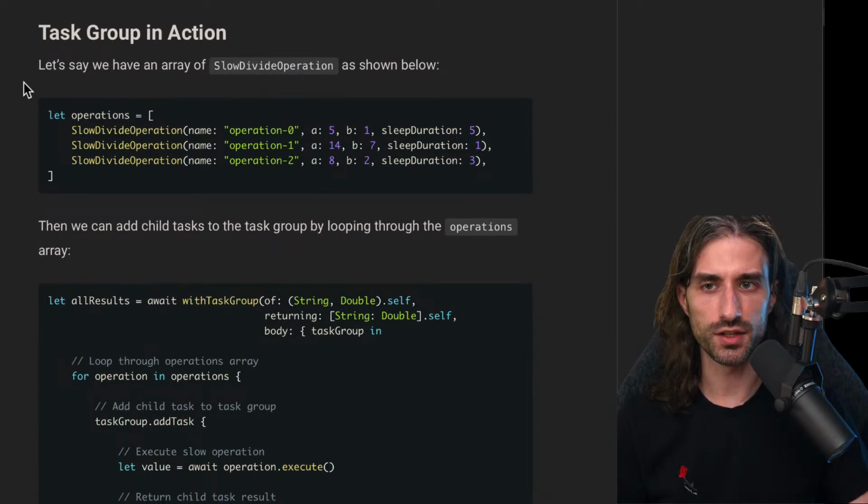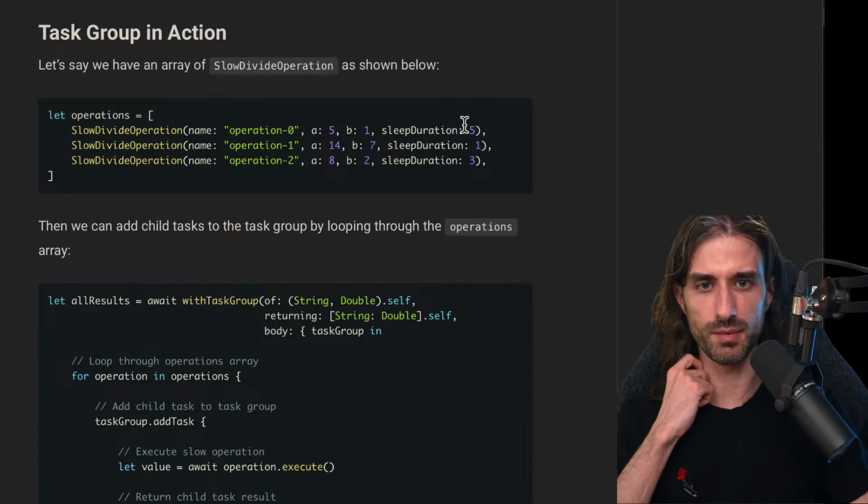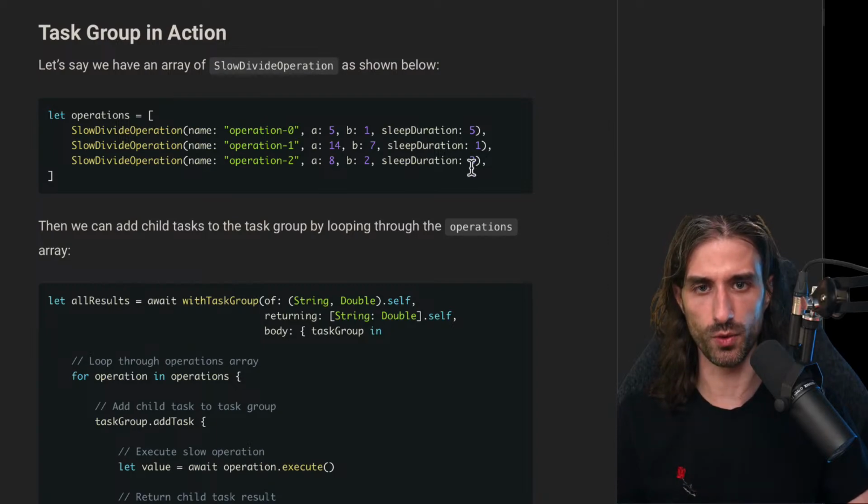So, the task group in action. Let's say we have an array of slow divide operations as shown below. We have an array of 3 operations taking different amounts of time, one taking 5 seconds, another one 1 second, and the third one 3 seconds.